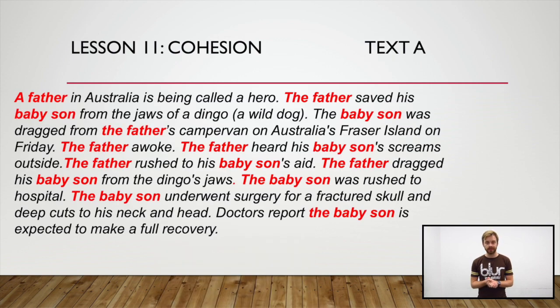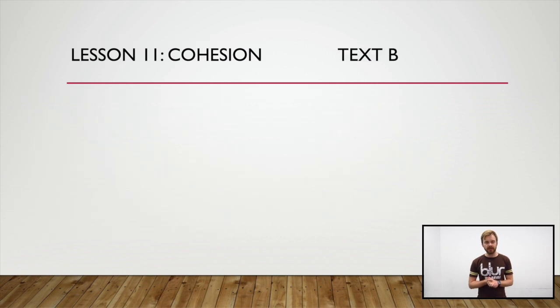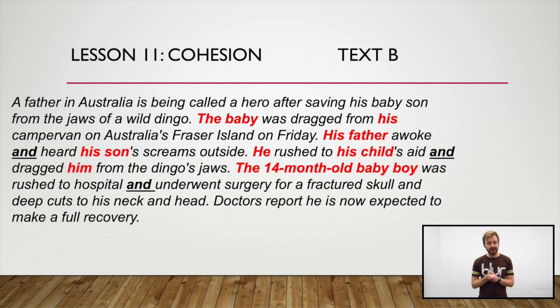Let's look at why. In the first text, there is a lot of repetition of the same subject and object. For example, father and baby son are repeated several times. But if we look at the second text, the same person is referred to in many different ways. For example, we can use subject and object pronouns. Because it is clear to the reader who the subject is, we can just say he.